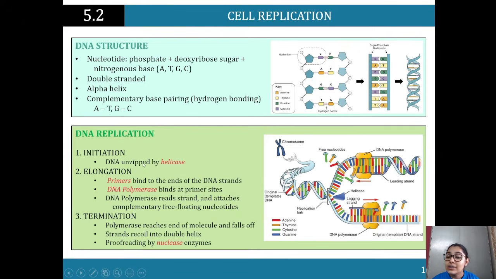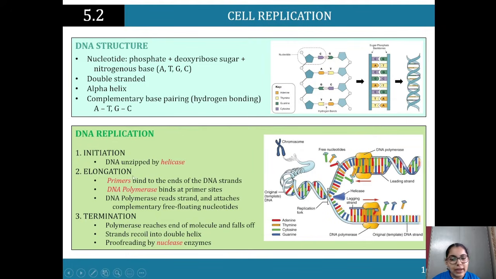So we start off with initiation, where the DNA is unzipped by the enzyme helicase. Remember, when we've got DNA replication occurring, enzymes play a very important role in it. So you'll come across a range of different enzymes. And we start off with helicase, which is one of the big ones because it's unzipping the DNA.